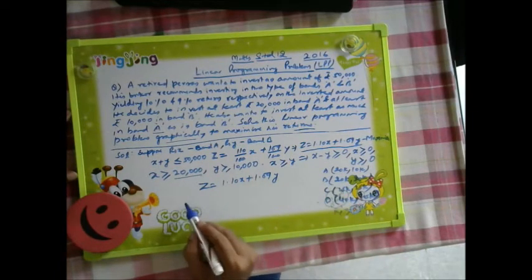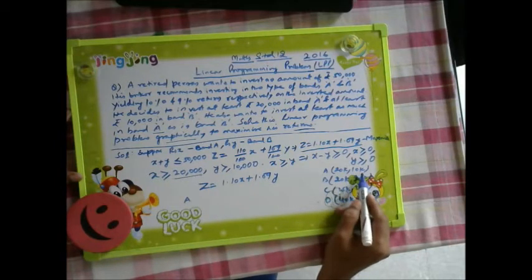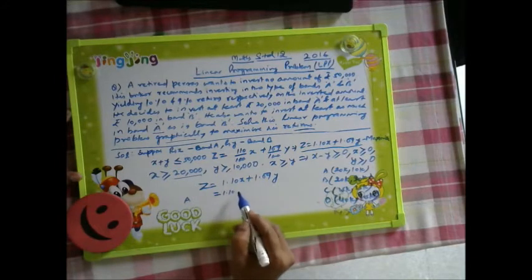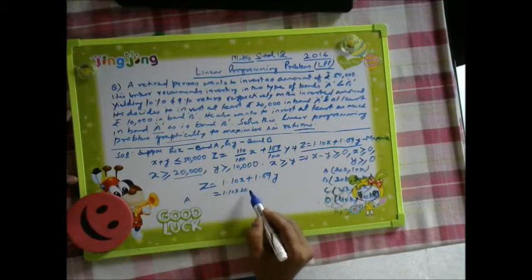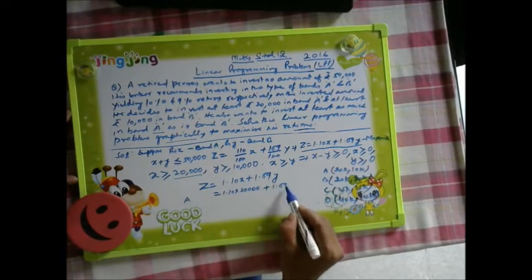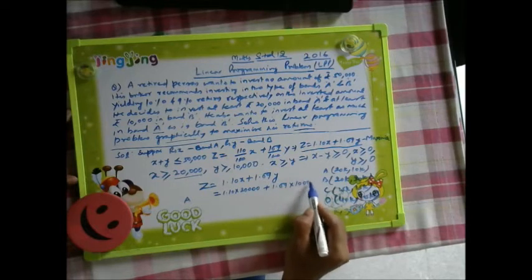If we put A, meaning x equal to 20k and y equal to 10k, then what are we getting? 1.10 into 20,000 plus 1.09 into 10,000.